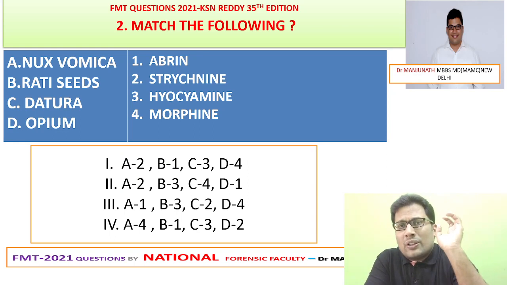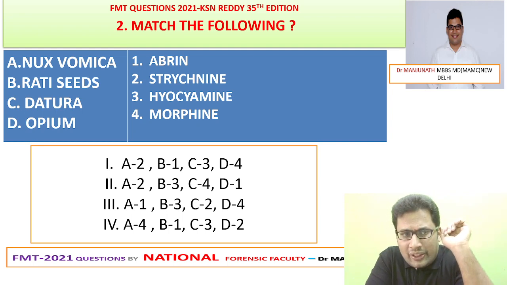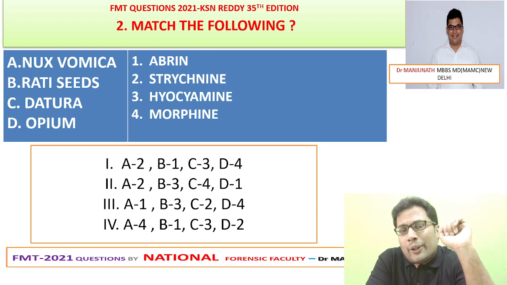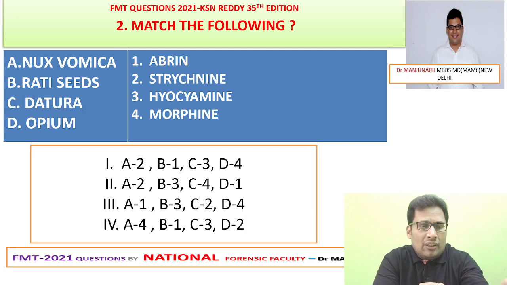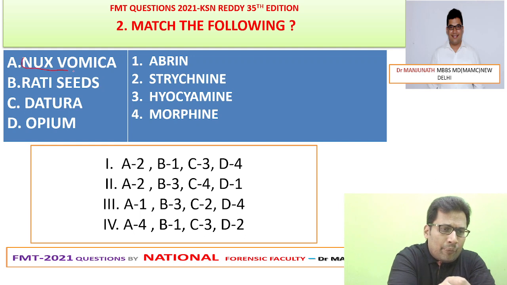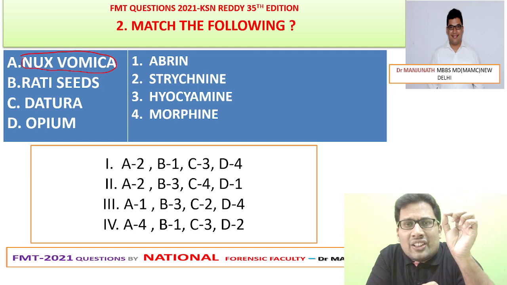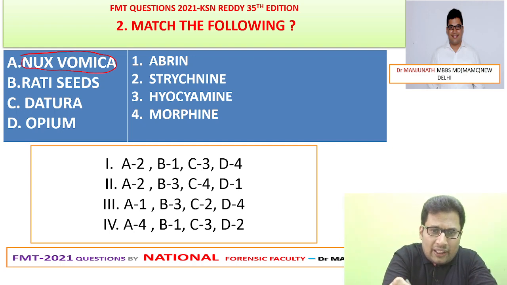Second question, match the following. This question was about the poisonous seeds in forensic toxicology. Option A, Nux vomica, Rati seeds, Datura, opium; Abrin, strychnine, hyoscyamine, morphine. So this is the question asked. Match the following. As you know, Nux vomica is nothing but the plant of strychnine. The fatal dose is 1 seed. We discussed this many times in our classes. So A is equal to 2.